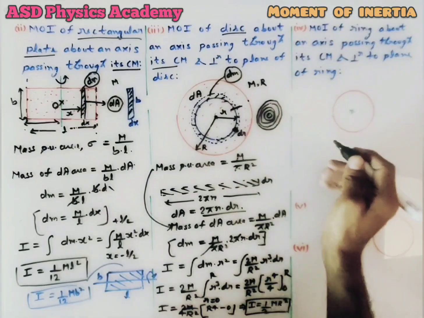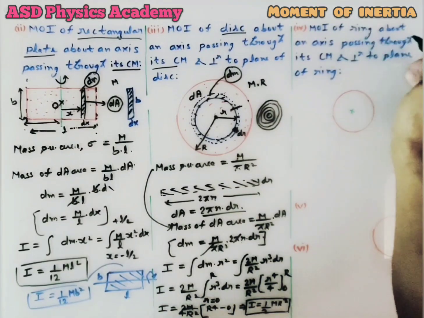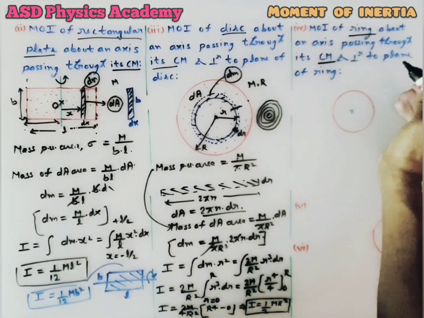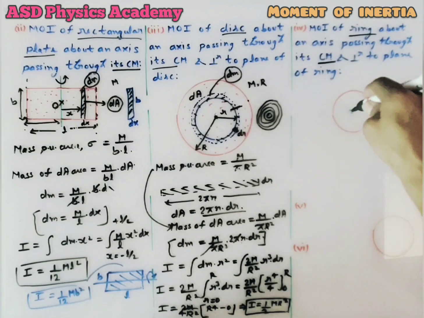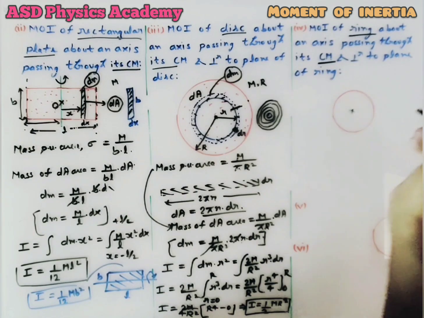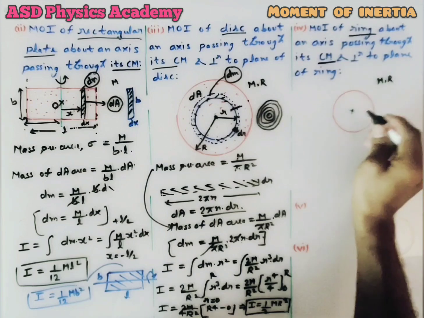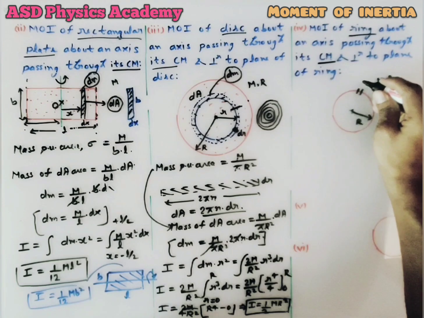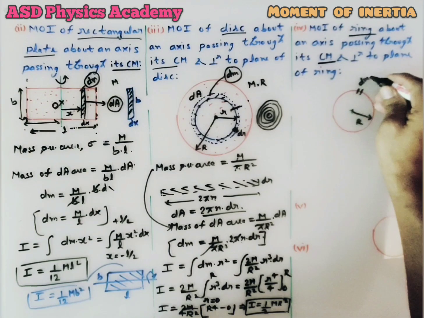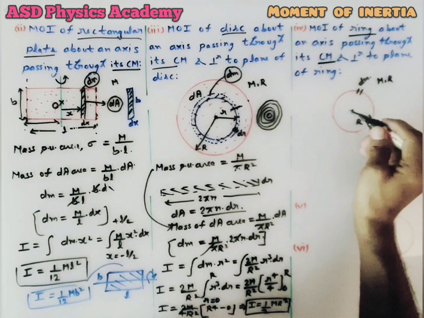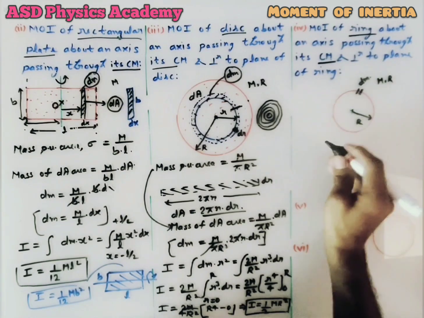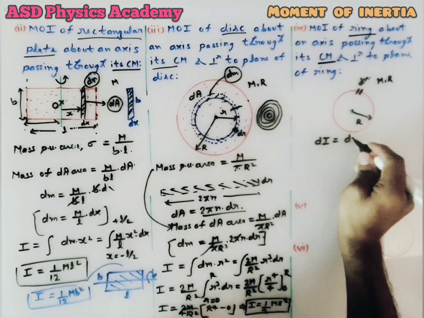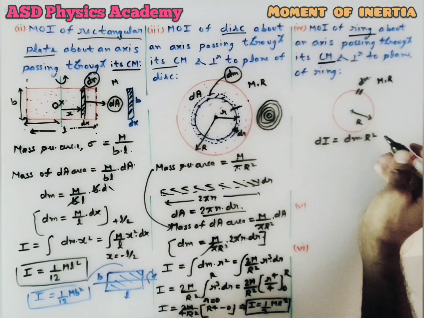Now let's see the fourth case. Moment of inertia of a ring about an axis passing through its center of mass and perpendicular to the plane of the ring. So here also this is the axis perpendicular to the plane of the ring, and let's take the mass of the ring as m and radius as R. Again I will take a very small length of mass dm on the circumference of the ring. For this dm mass, the very small moment of inertia is given by dm into R square.